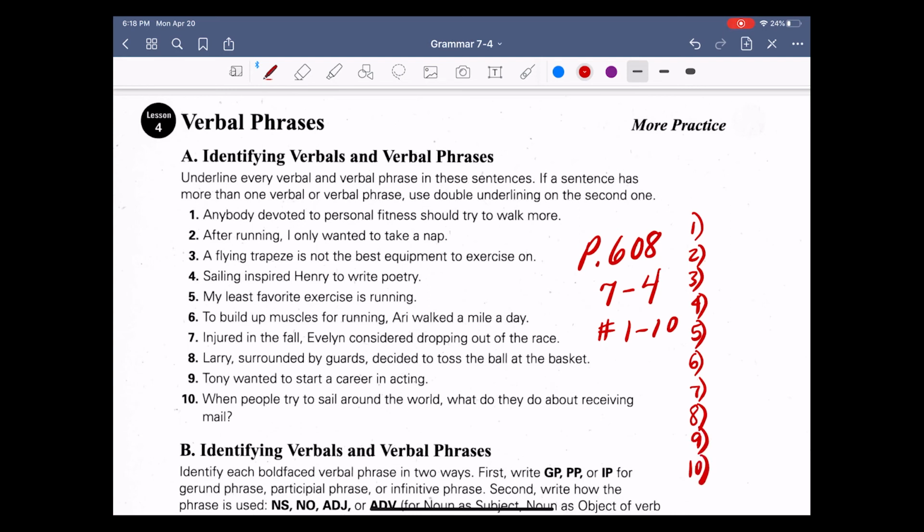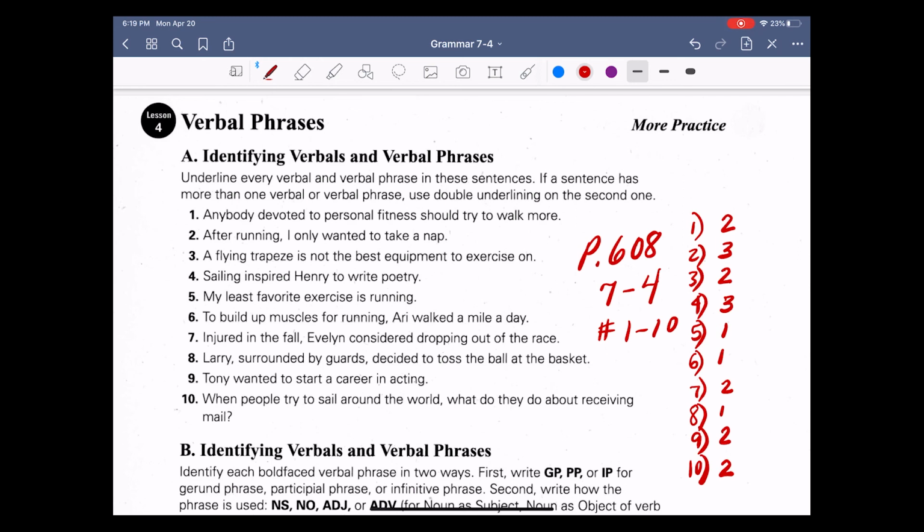For example, in number 1, there are 2 phrases. In number 2, there are 3 phrases. In number 3, there are 2 phrases. Number 4 has 3 phrases. Number 5 has 1. 6 has 1. 7 has 2. 8 has 1. 9 has 2. And number 10 has 2.